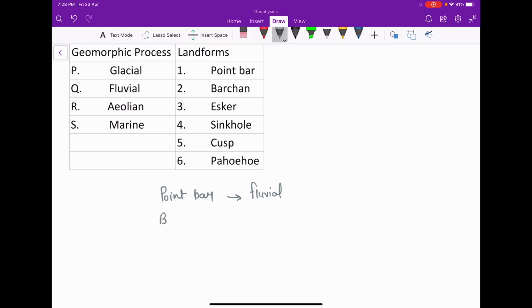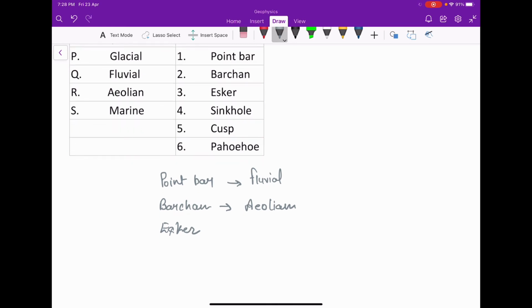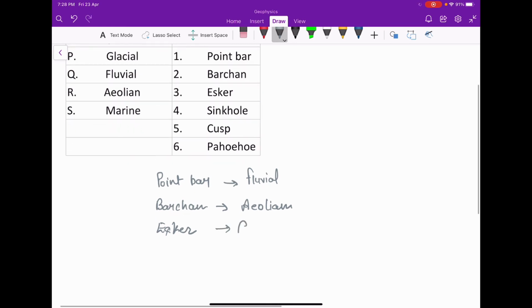Next is Barchan, which is a wind deposit and related to Aeolian. Next is Esker, and this will be related to glacial.